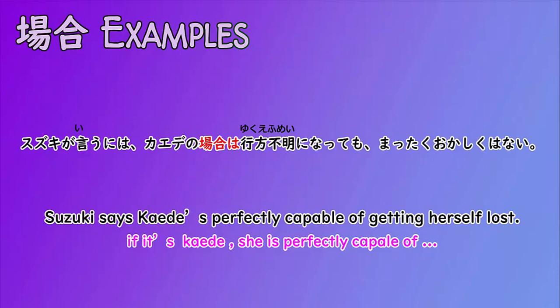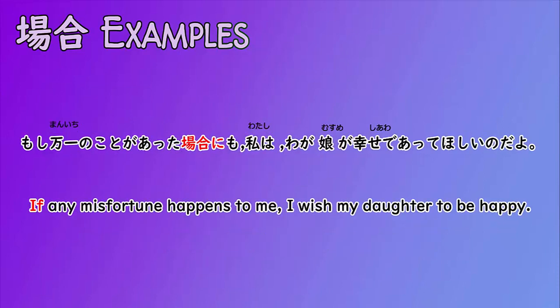Okay, anyway, then the last one. もし万一のことがあった場合にも、私は我が娘が幸せであってほしいのだよ。The moshi, you see there is formatting more emphasized and it's optional again.